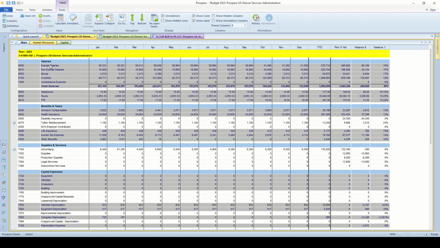I've got a section for salaries, benefits and taxes, supplies and services, capital expenses, and there's many more accounts that this particular combination has available for budgeting.